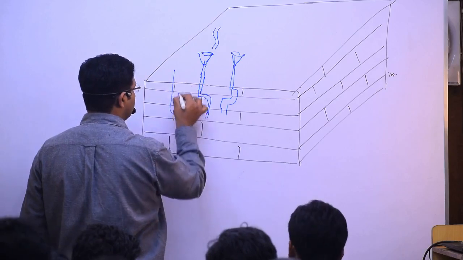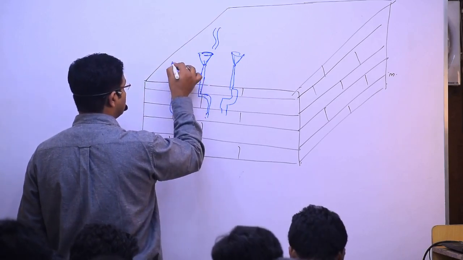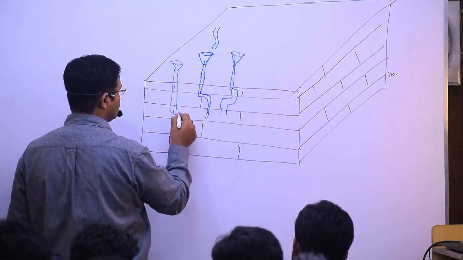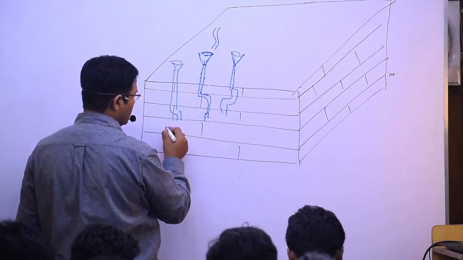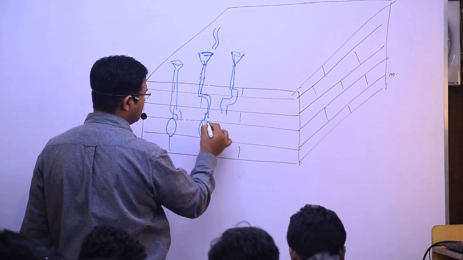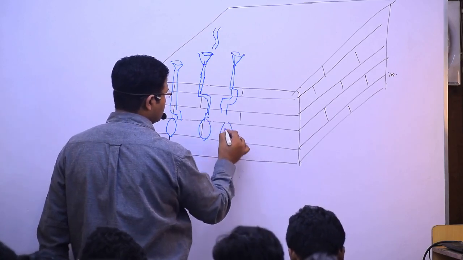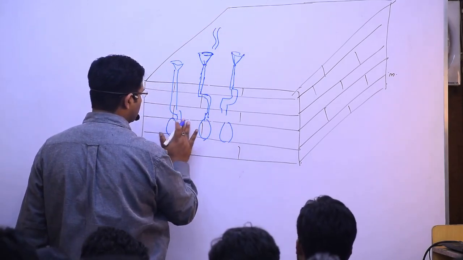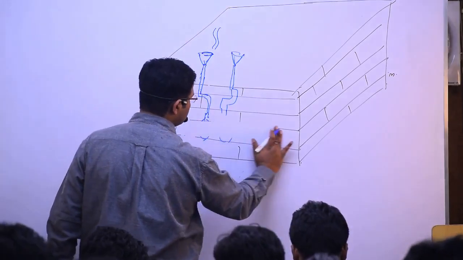Similarly, some other pipelines come through some funnel structure, and they have been able to dissolve and complete this region.